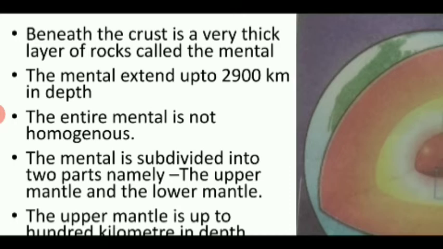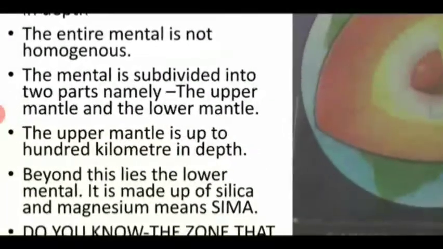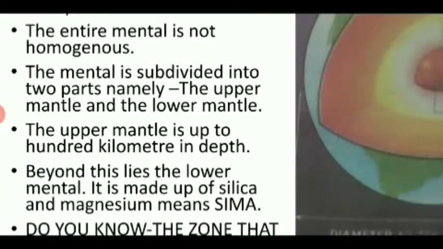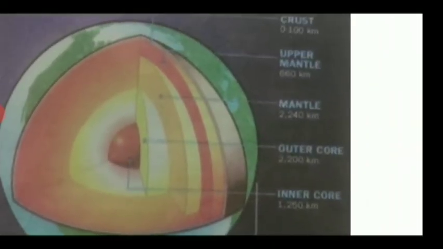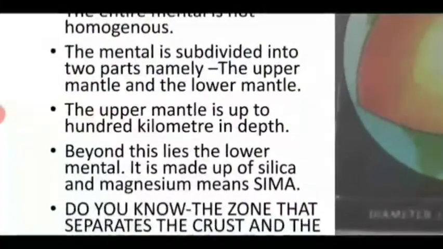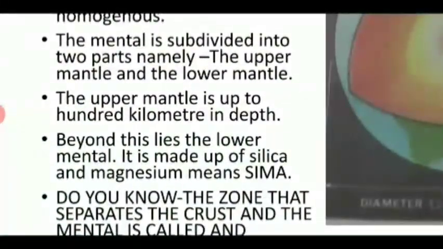The mantle extends up to 2,900 km in depth. The entire mantle is not homogeneous. The mantle is subdivided into two parts. Those were the upper mantle and the lower mantle. The upper mantle is up to 100 kilometers in depth.